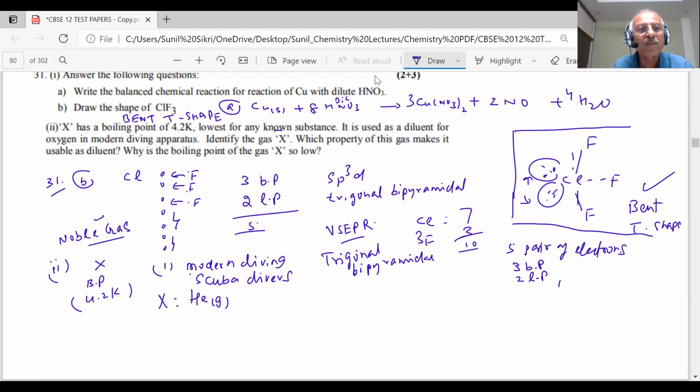Which property of the gas makes it usable as a diluent? Tell me, which property is used as a diluent? Helium has low solubility in the blood, whereas nitrogen has high solubility in the blood. So what was it causing? Which disease was it causing, student? You have read in the chapter of solutions. Bends, it was causing bends, which are dangerous.